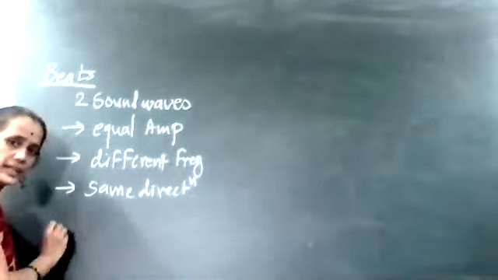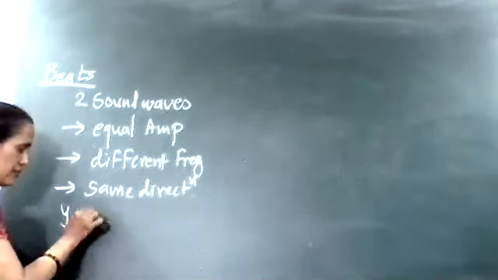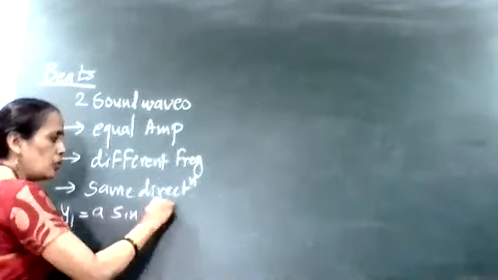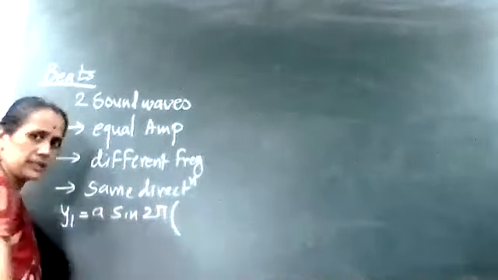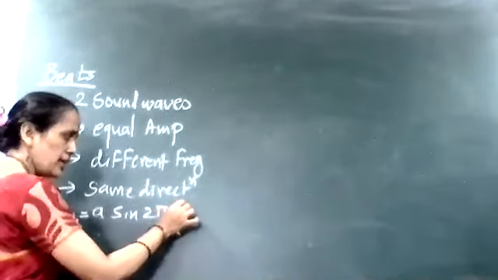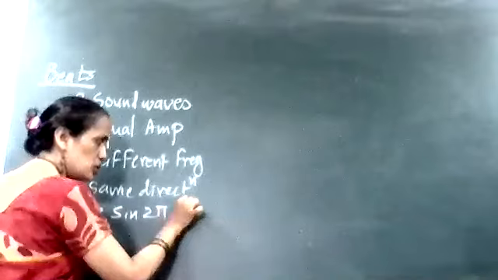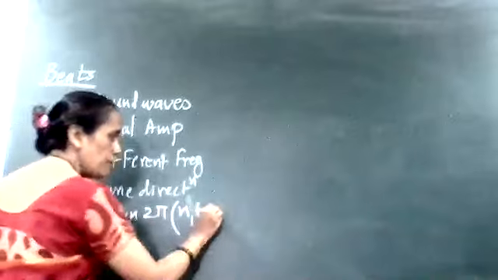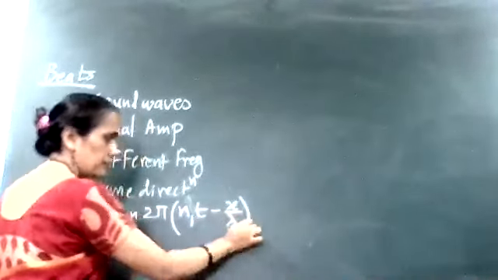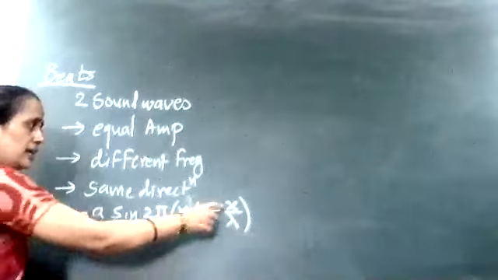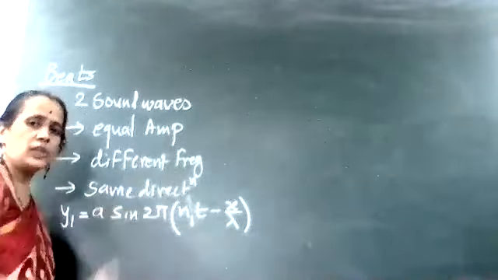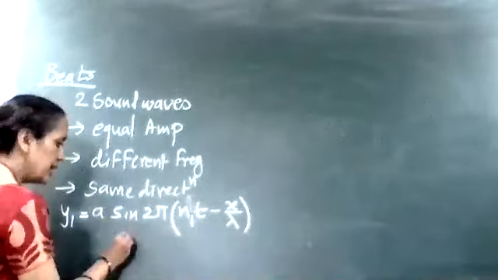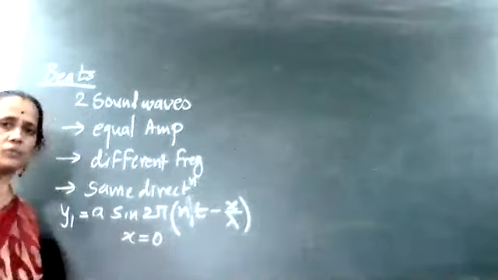Now, in this formation of beats, I can consider the sound waves. Let's consider the first sound wave, whose displacement is y1, which is equal to a sin 2π(n1 t minus x upon lambda), where n1 is the frequency. Here we are saying that the sound waves start from the origin, so I can put x equal to 0.